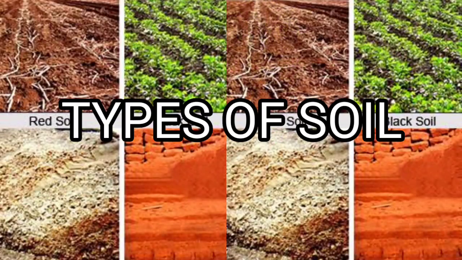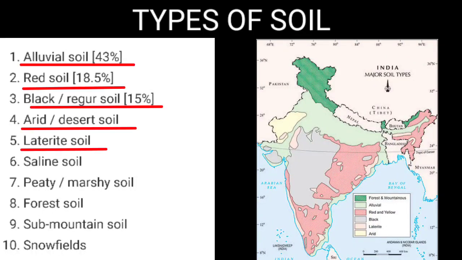Now various types of soils are present in our country. In this chapter we are going to discuss the main soils which are found in our country: alluvial soil, red soil, black soil, desert soil, laterite soil and the mountain soil also. So first we'll start with the alluvial soil.